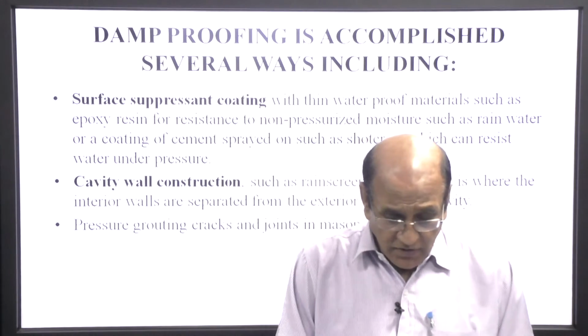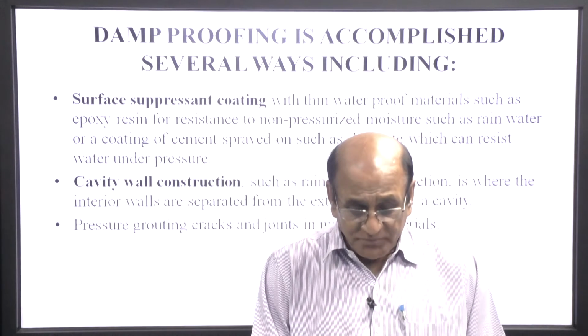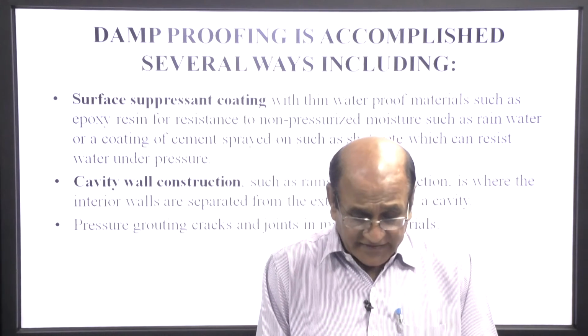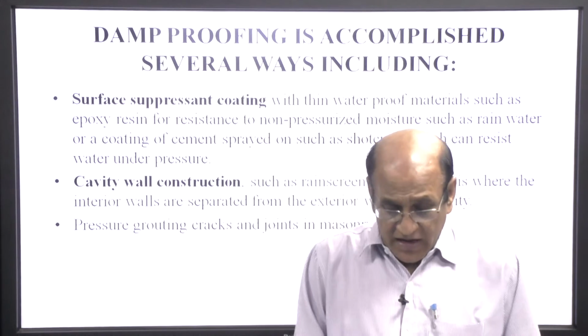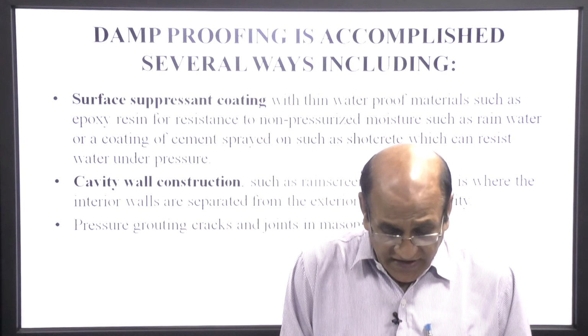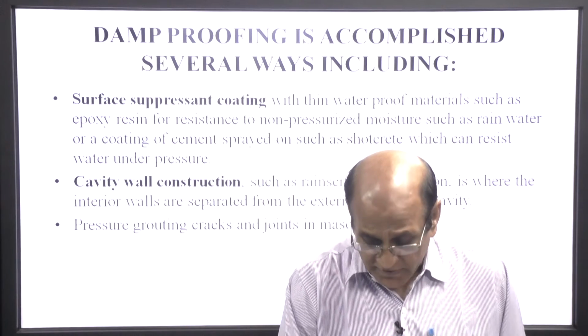Cavity wall construction, such as rain screen construction, is where the interior walls are separated from the exterior wall by a cavity. Another method is pressure grouting cracks and joints in masonry materials.